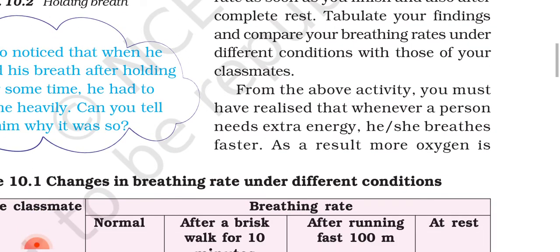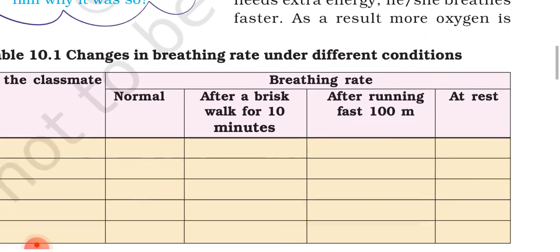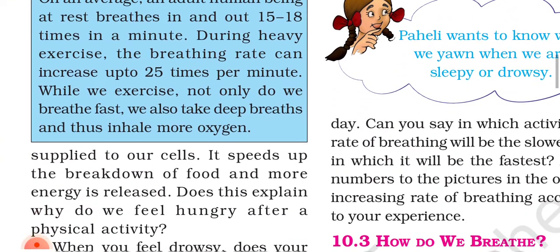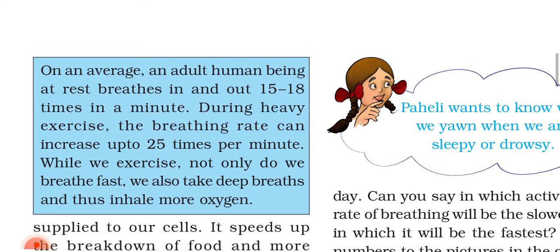From the above activity, you must have realized that whenever a person needs extra energy, he or she breathes faster. As a result, more oxygen is supplied to our cells. On an average, an adult human being at rest breathes in and out 15 to 18 times in a minute. During heavy exercise, the breathing rate can increase up to 25 times per minute. While we exercise, not only do we breathe fast, we also take deep breaths and thus inhale more oxygen.